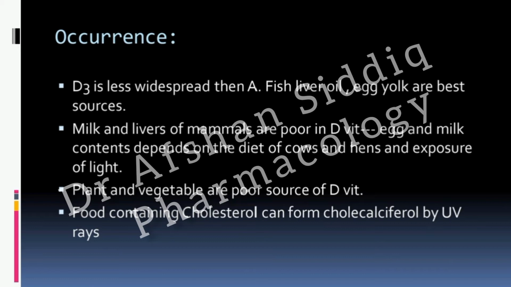And a similar thing will happen in the animals which are considered a source of vitamin D3. So if sufficient sunlight is not provided to them, the content of vitamin D will also be reduced in their food which is taken by human beings.